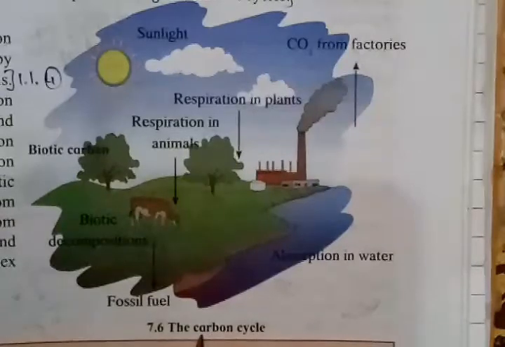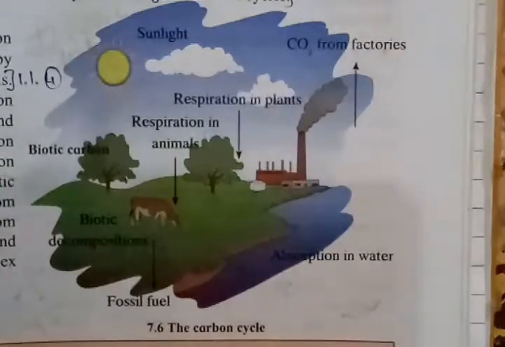Carbon cycle basically means the flow of carbon from living things to non-living things, and it goes on continuously in a cyclic form. It keeps on recycling. So that is called the carbon cycle. As you all know, carbon dioxide is present in our atmosphere.